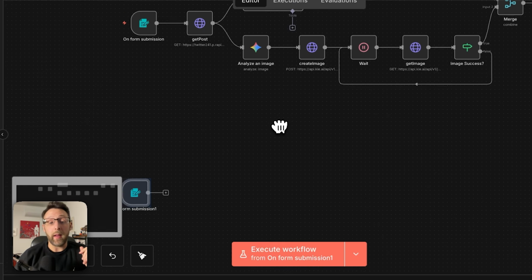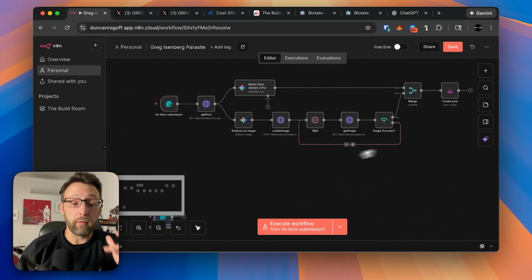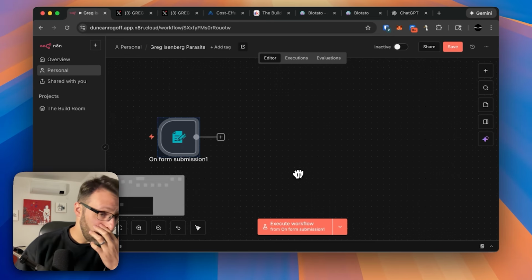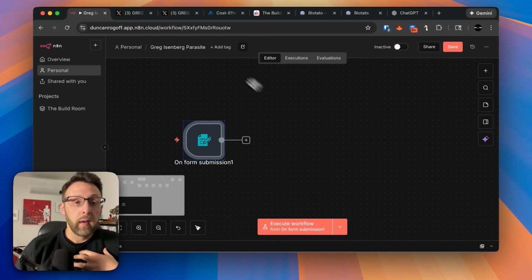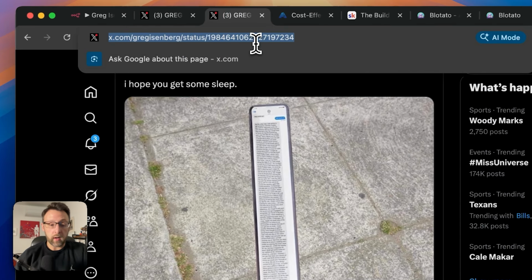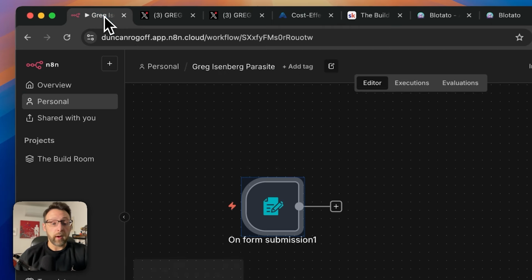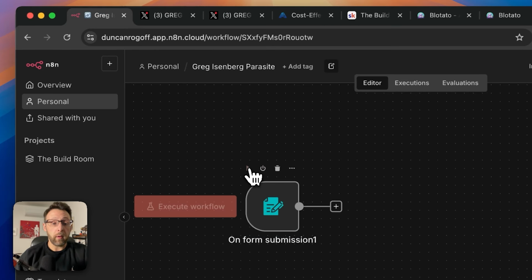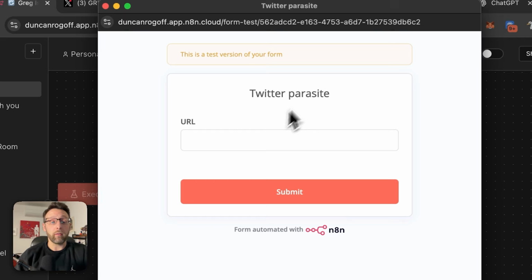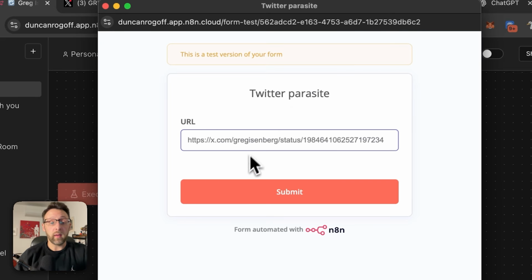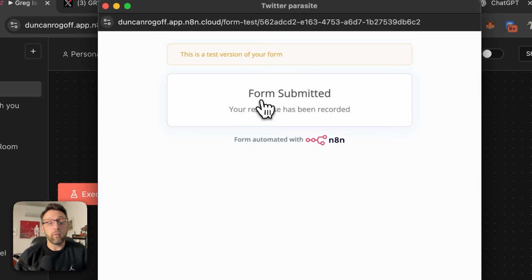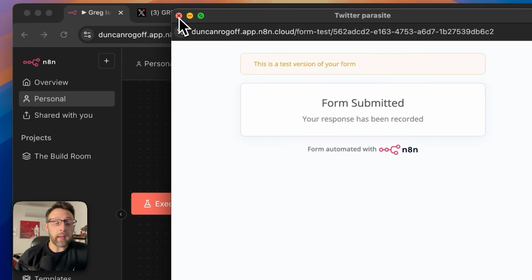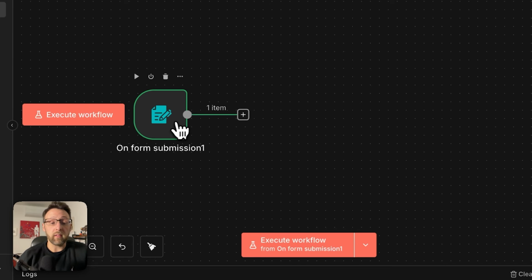What's really cool about N8N is you can actually have two workflows operating at the same time. So this is the new workflow we're working with. And all we will need to do now is we're just going to copy this URL from Greg's post. And if we go ahead and click play on here, you can see we have our form popped up. We can go ahead and submit our URL. You can see form response submitted. And if we come back in here, we have a green check mark and we have a single item.